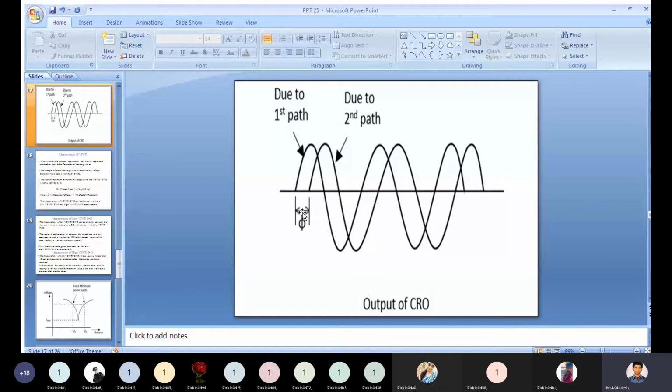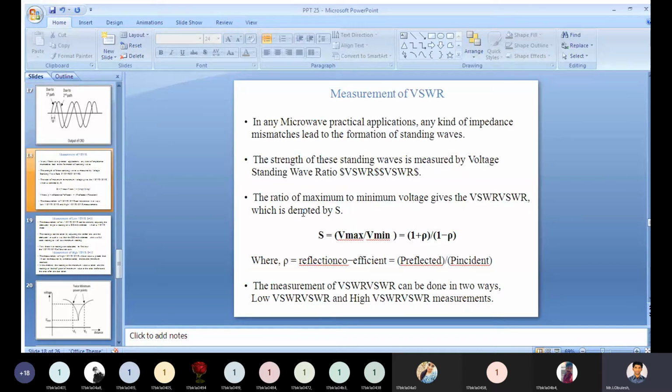Now let us see how to calculate the VSWR, measurement of VSWR.